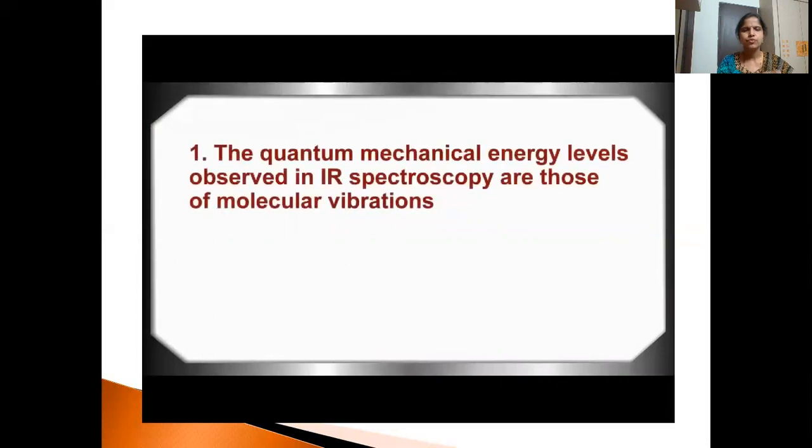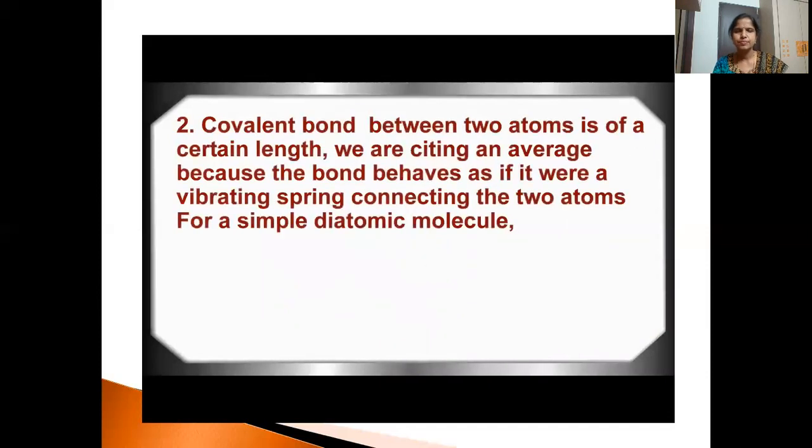Then the process of IR spectroscopy: when the molecule absorbs energy from the IR, molecular vibrations take place, which are of different types we have seen, stretching or bending. In stretching the bond length changes, and in bending the bond angle changes. That is for the molecules showing different vibrations.